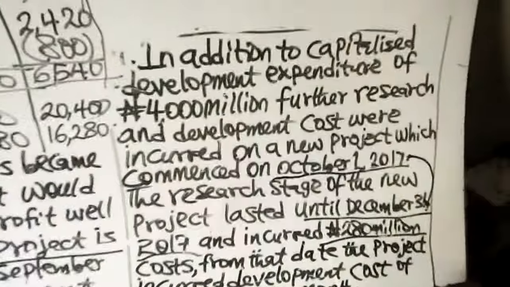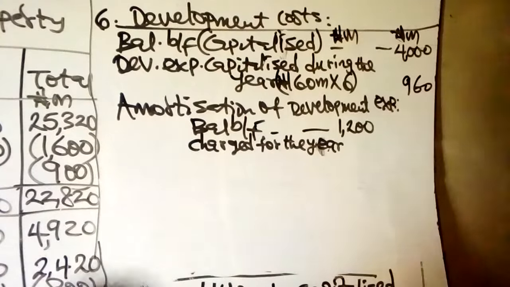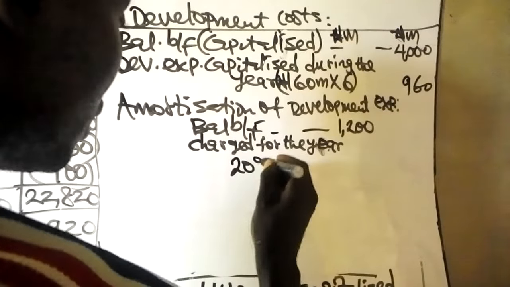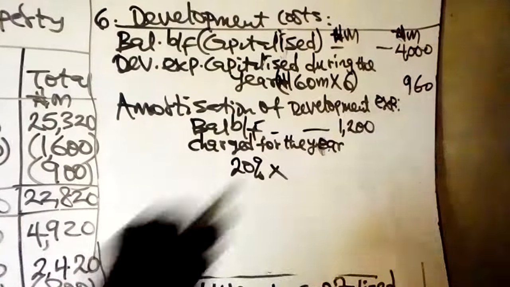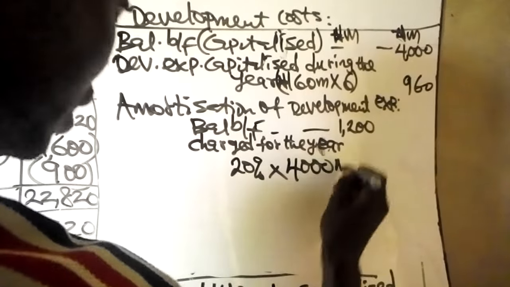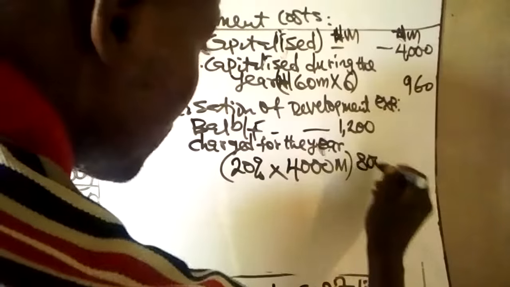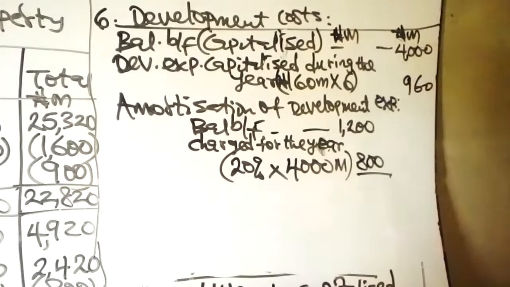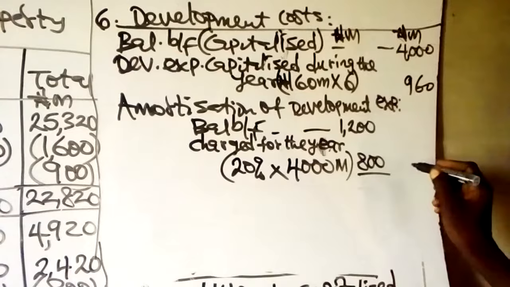So since it is straight line, you have 20% of the cost. The cost of 4,000, that has been charged in our cost of sales, and we got 800. So you see the 800 in your cost of sales, working one. Then 1,200 plus 800, you have 2,000.